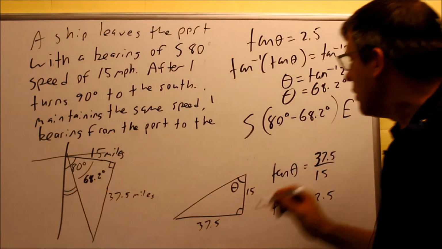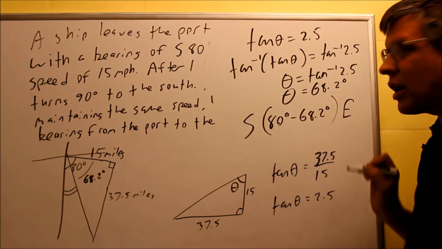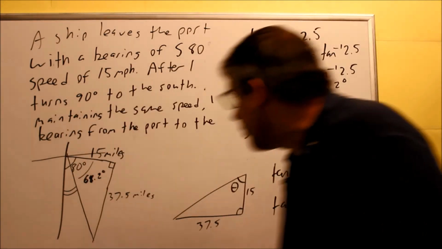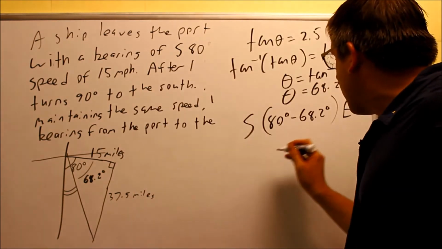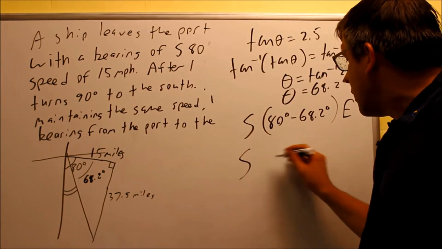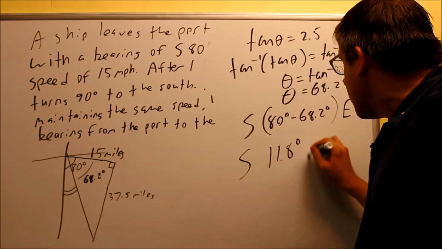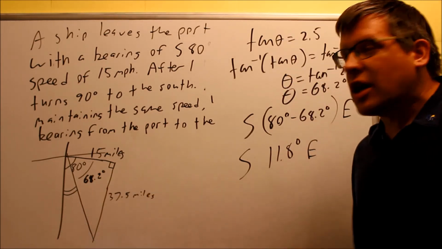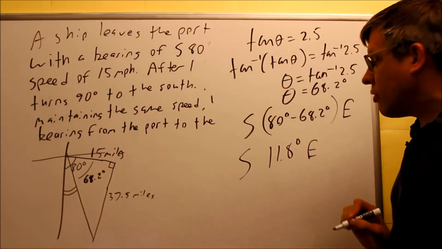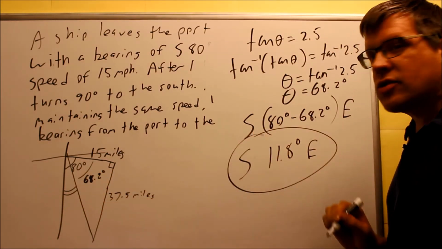I go south, this angle inside here, and then I go east. Now I just have to subtract that, and when I do, I get my final answer, which is south 11.8 degrees east. So that's the measurement that's going to go inside there. South 11.8 degrees east. This would be your final answer. That's our bearing.